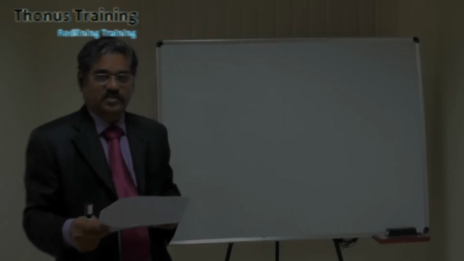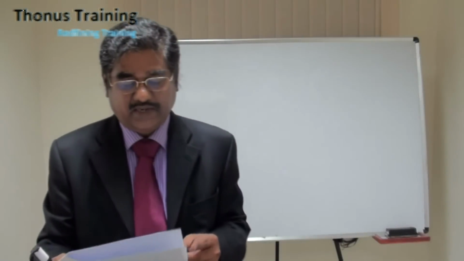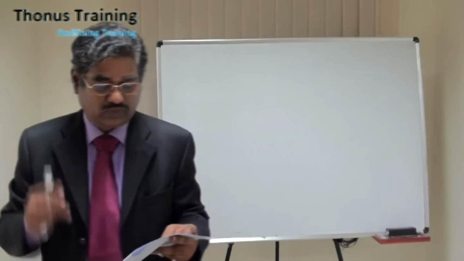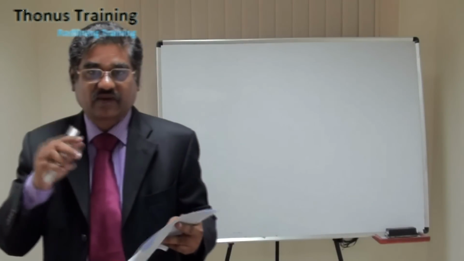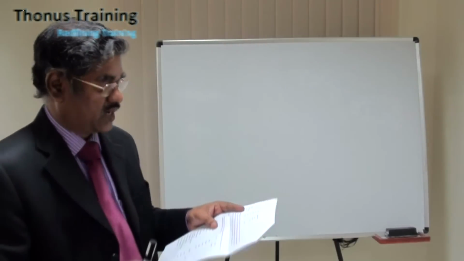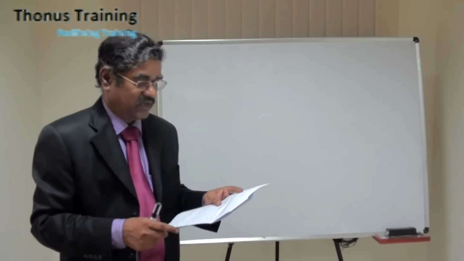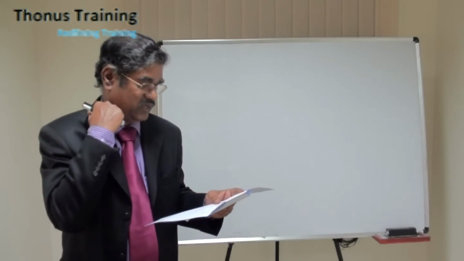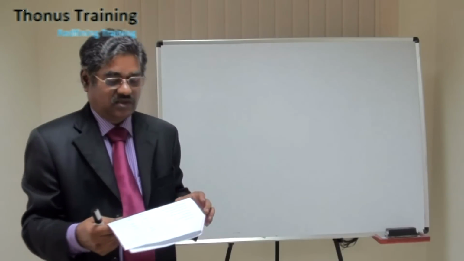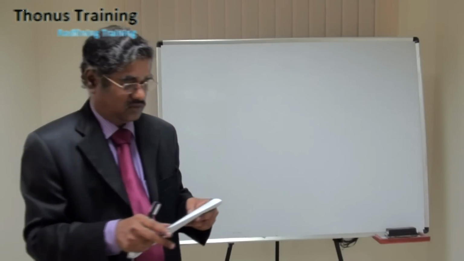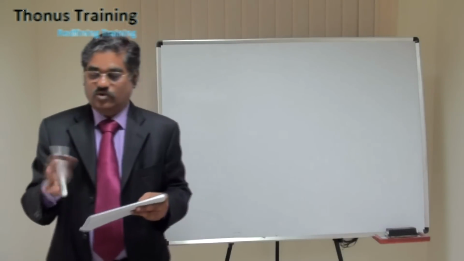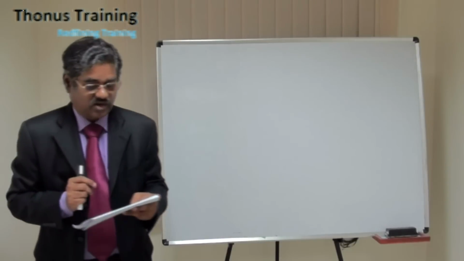We will take up a previous year question paper, December 2008, sum number 2. This sum requires you to prepare a financial statement for a company called Delta for the year ended 30th September 2008. It has a few adjustments, but for our purpose, we are going to take up only note number 4, which deals with the construction contract.